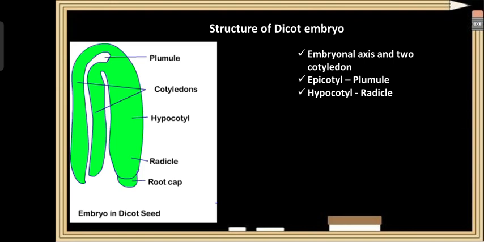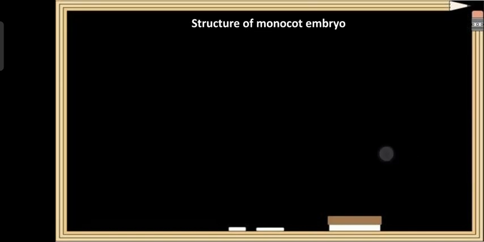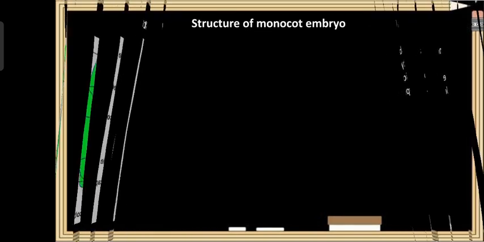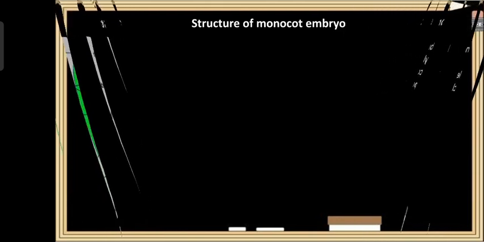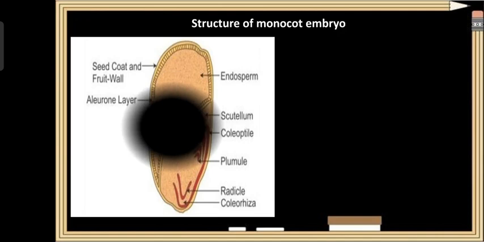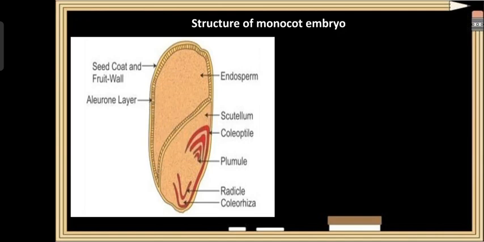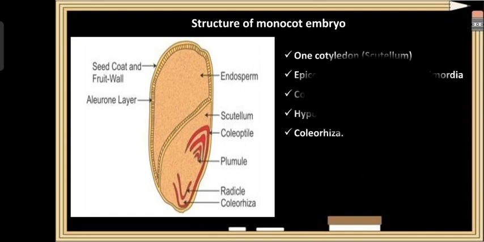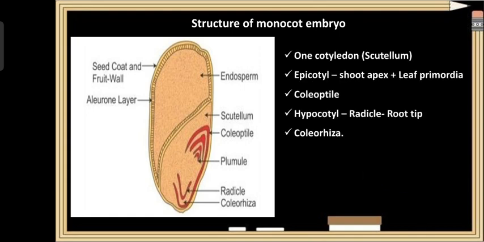So now let us study the structure of the monocot embryo. If you look at the monocot embryo, it has only one cotyledon called the scutellum. So monocot embryos have only one cotyledon and it can be called the scutellum, especially in the grass.